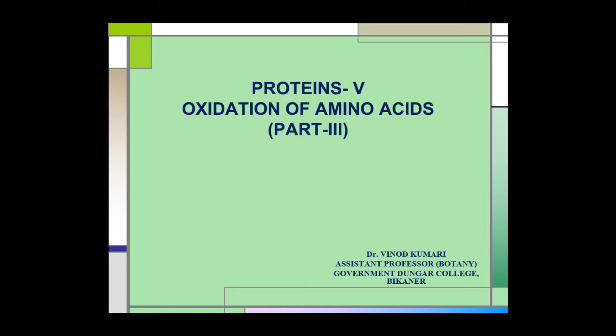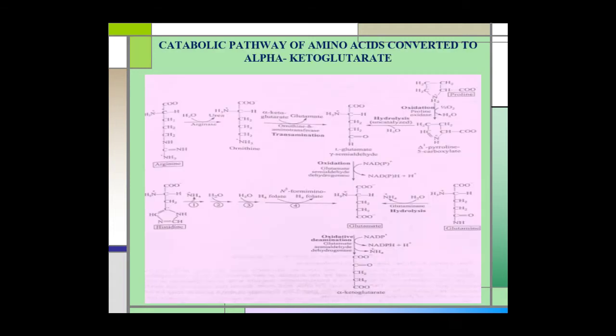Proteins Part 5. In this third lecture on oxidation of amino acids, we are going to study the catabolic pathways of amino acids that are converted to alpha ketoglutarate, succinyl coenzyme A and oxaloacetate. Let us start with the catabolic pathway of amino acids that are converted to alpha ketoglutarate.